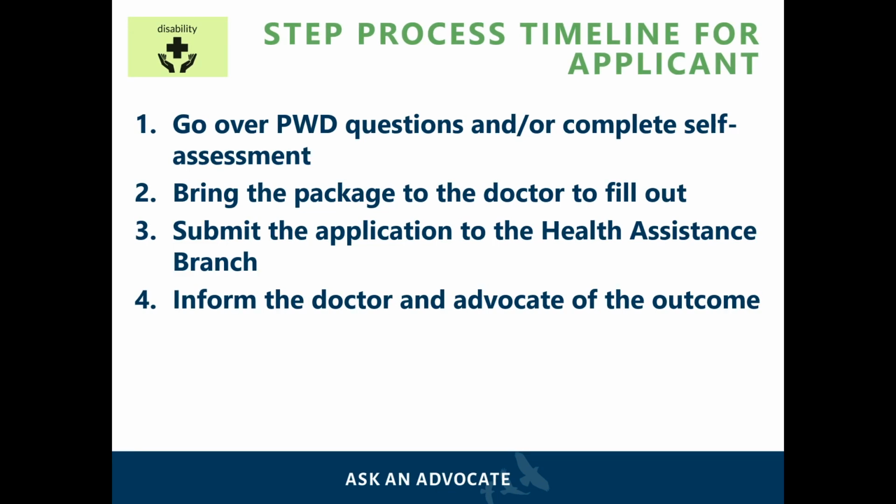The second step is to have the applicant bring the PWD application and self-assessment to their doctor for them to fill out. It is important to know that the applicant does not need to pay the medical professionals to complete the booklet, as the Medical Services Plan will pay them directly. The third step is to submit the PWD application to the Health Assistance Branch through the Ministry. There is a stamped envelope attached in the middle of the application with the Health Assistance Branch's address on it.